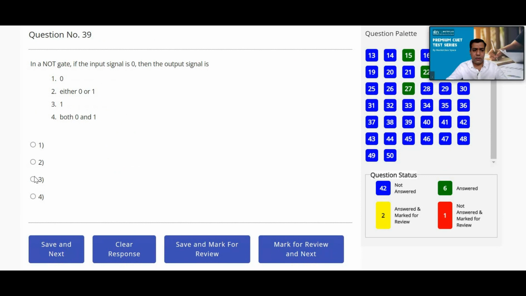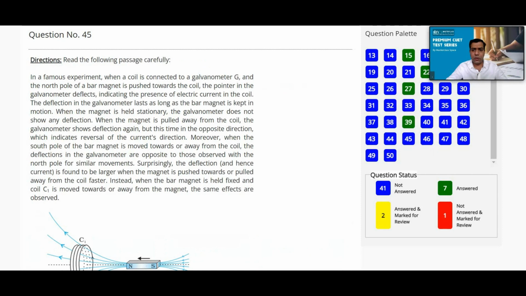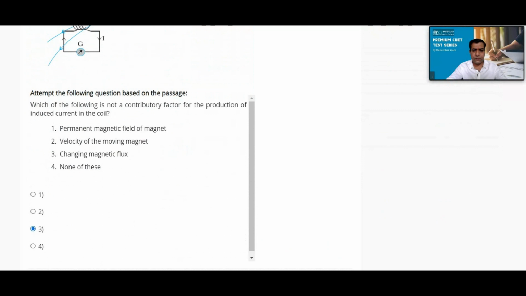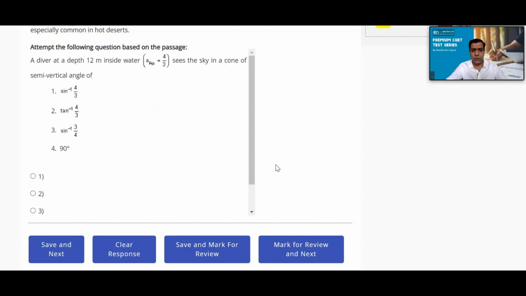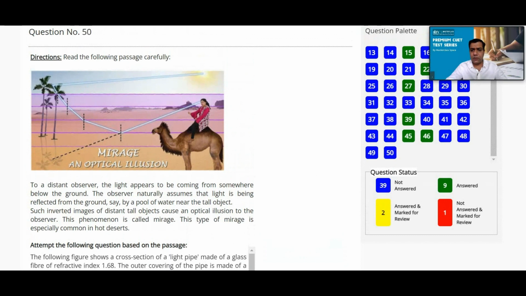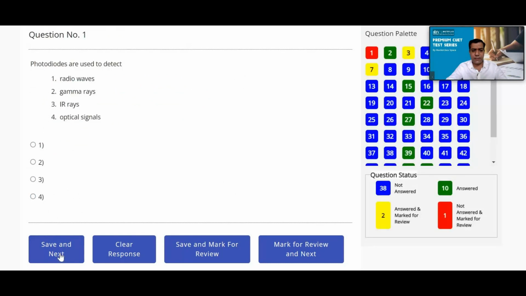Once the time is over, the test will automatically get submitted. So like this, my dear friends, you will be attempting the test, and this way we will be able to finish the test.